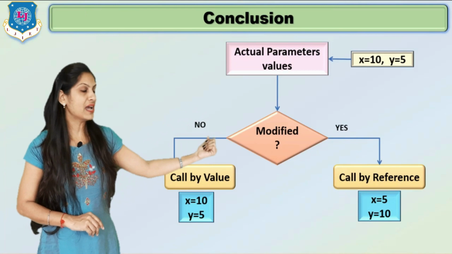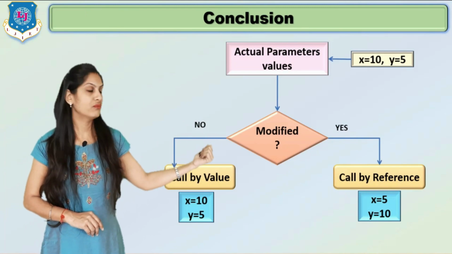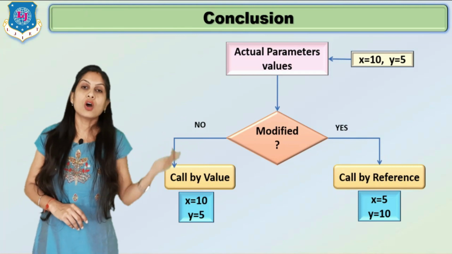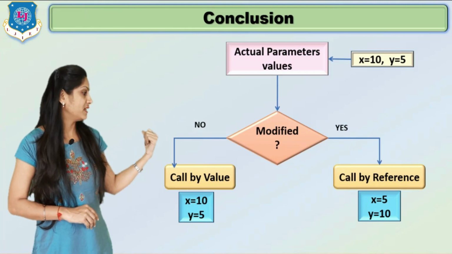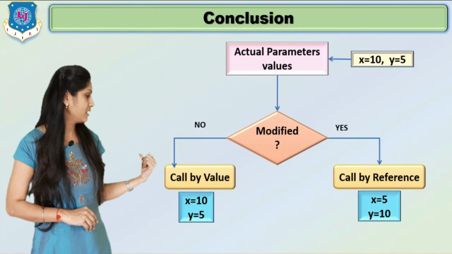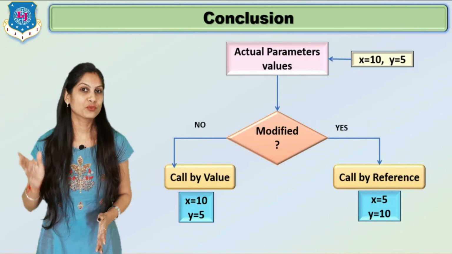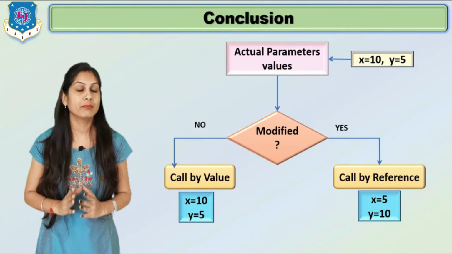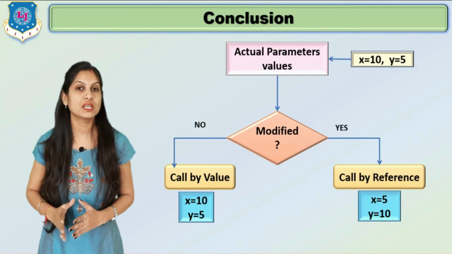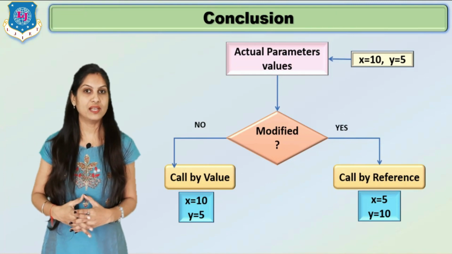In call by reference, it becomes x equals 5, y equals 10, and it is not reflected in call by value, so it stays x equals 10 and y equals 5. You have to remember the meaning of these two, call by value and call by reference, because it is a very important topic that will be asked in your GTU exam.